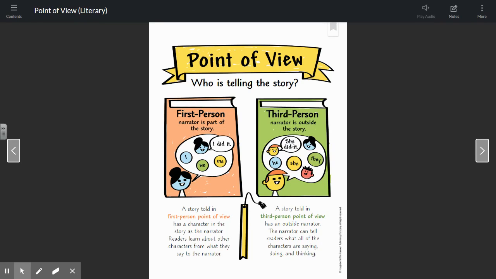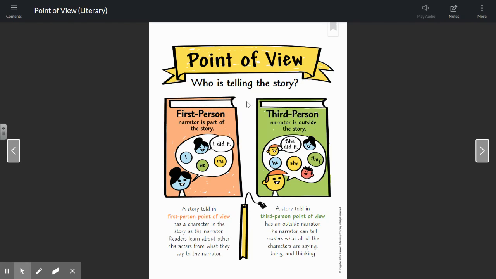The reason why we think of both of these is we have to think, are we getting a limited perspective? Are we just getting one person's point of view about what's happening in the story? Or are we getting an outside person? And we're able to see what all the characters of the story are saying, feeling, and thinking.